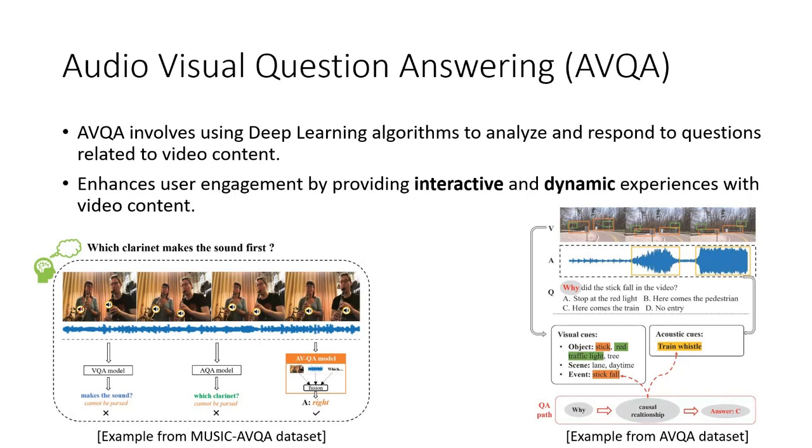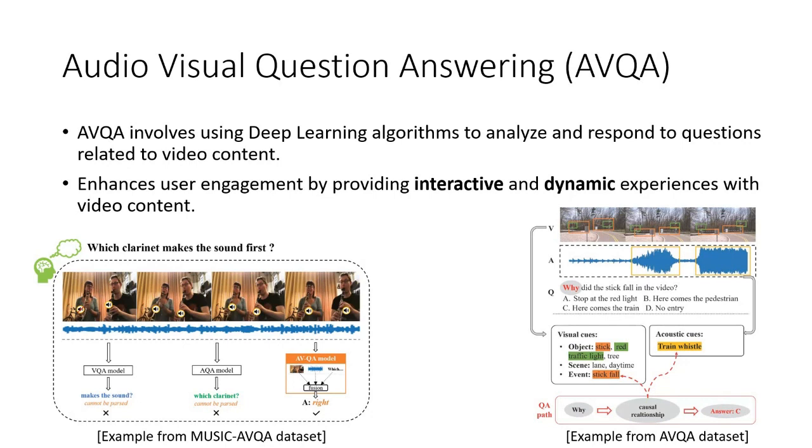Similarly, on the right side, we have an example from the AVQA dataset. The question is, why did the stick fall in the video? So there are four options. But when we look into the visual frames, we don't see any train. What we see are trees, a stick falling, and maybe a road, a sign, and that's it. And maybe a red light. But when we look into the answers, the right answer is the C answer.